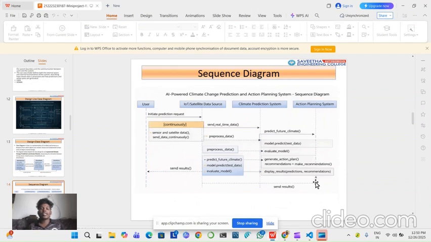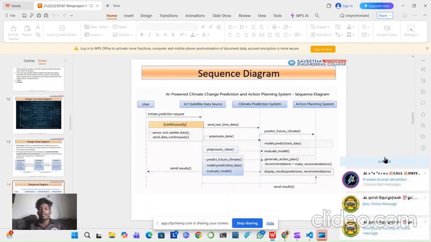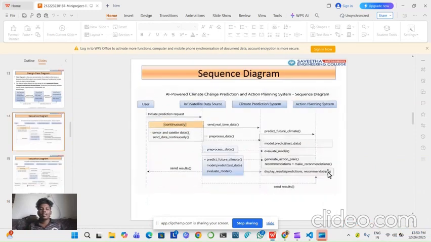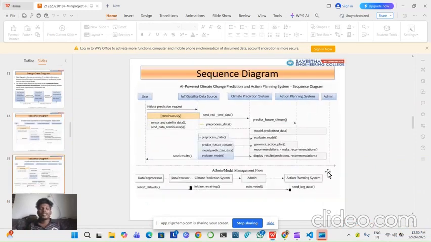This is the sequence diagram of our project. The user, satellite data sources, climate prediction system, action planning system. From where we get the input, this will continue. From there we get the output. Next, the sequence diagram of our project is the same as the front page.